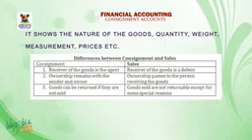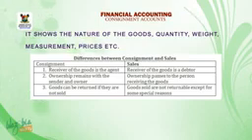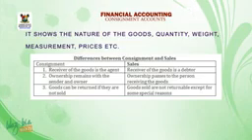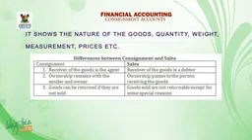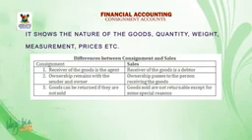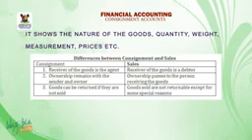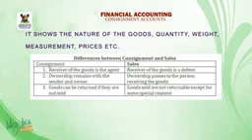Differences between consignment and sales. 1. Under consignment, the receiver of the goods is the agent, while in sales, the receiver of the goods is a debtor. 2. In consignment, ownership remains with the sender and owner, while in sales, ownership passes to the person receiving the goods. 3. Under consignment, goods can be returned if they are not sold. Under sales, goods sold are not returnable except for some special reasons.